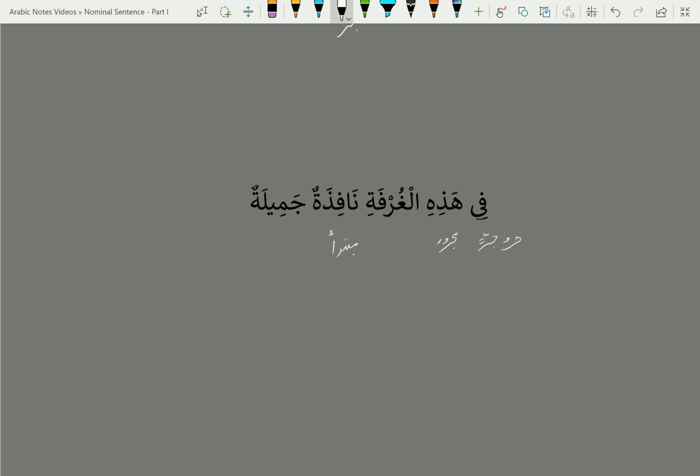And then al-ghurfati is a badal because it's a noun with al coming after ismul ishara, and now that we know it is badal, it cannot be mubtada and khabar. And the last noun we have left is jamilatun, which we know is a na'at to nafizatun, and we know that na'at cannot be mubtada and khabar either.